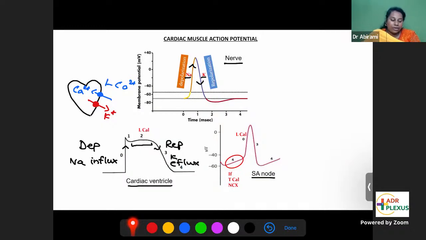So this is the cardiac ventricle. One difference between nerve and cardiac ventricle is the plateau phase. The plateau phase is very specific for cardiac fibers. Next, the SA node action potential.